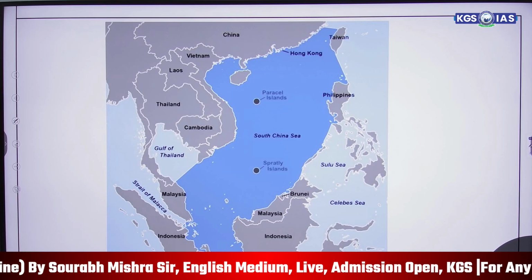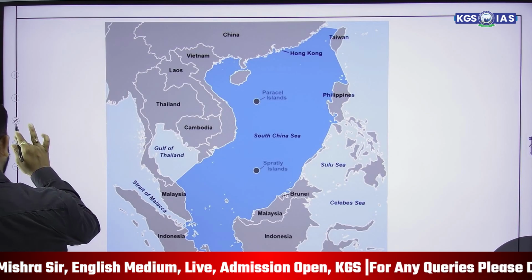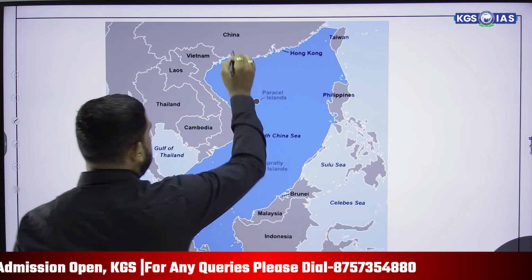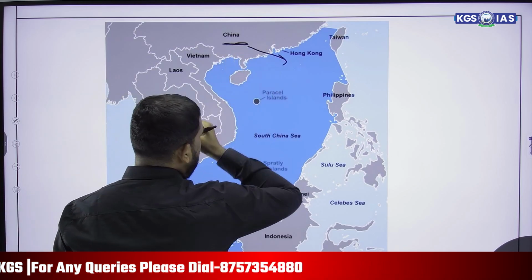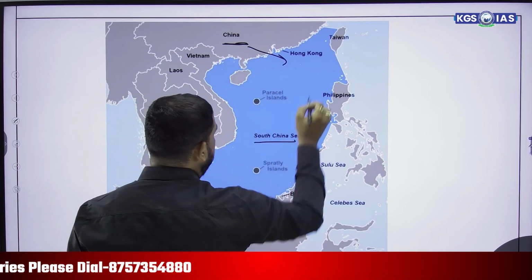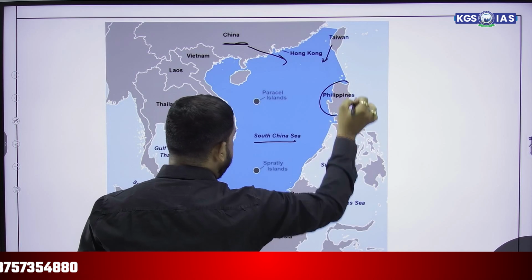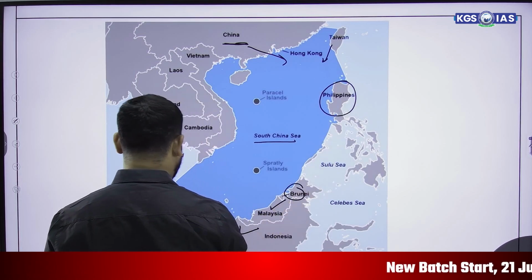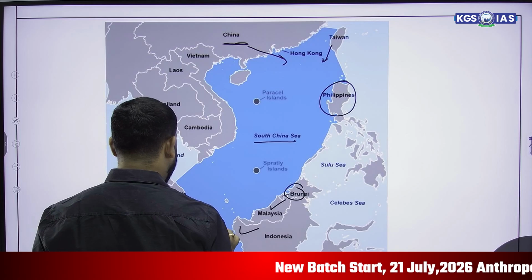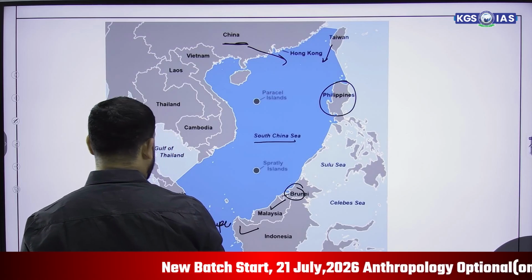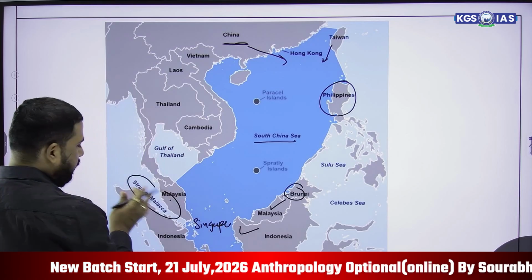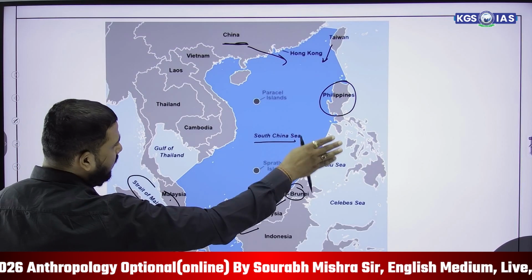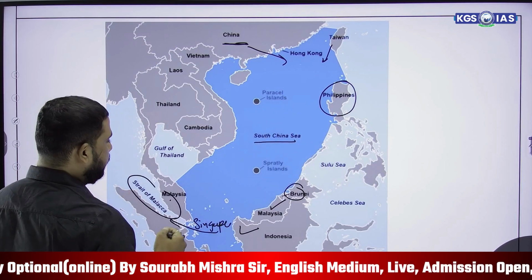But how many countries are associated with the South China Sea? Firstly, China has an adjacent boundary with the South China Sea, then Taiwan, Philippines, Brunei, Malaysia, Indonesia, and Singapore is also there. This is the Strait of Malacca, a passage connecting the Pacific Ocean to the Indian Ocean.